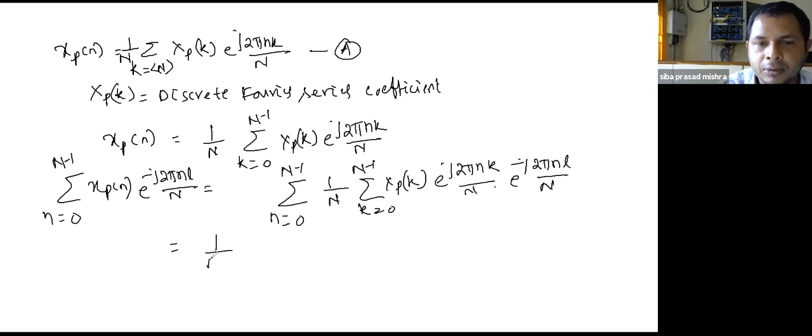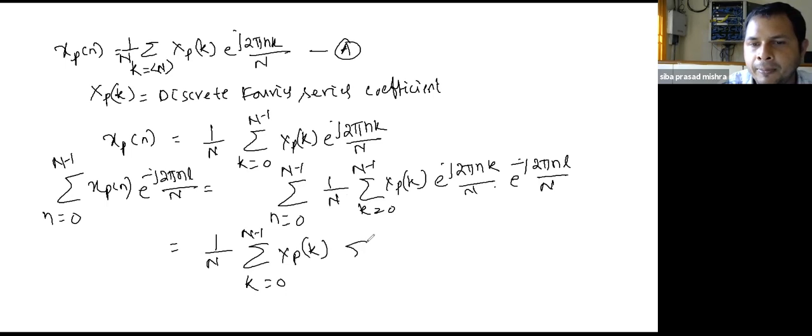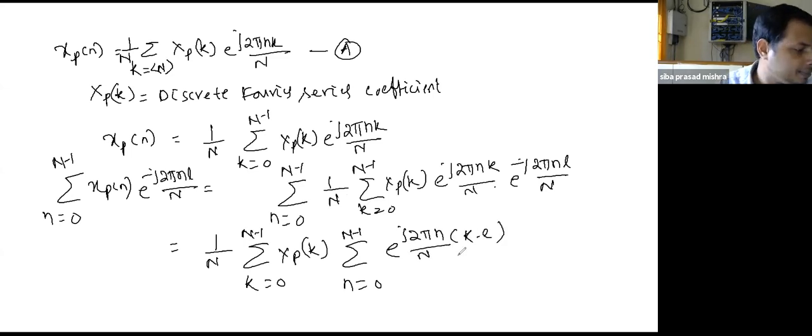We can write it like this: 1 by N summation of k from 0 to N minus 1 X_p[k], summation of n from 0 to N minus 1, and this term is e to power j 2 pi n by capital N times (k minus l). Clear?